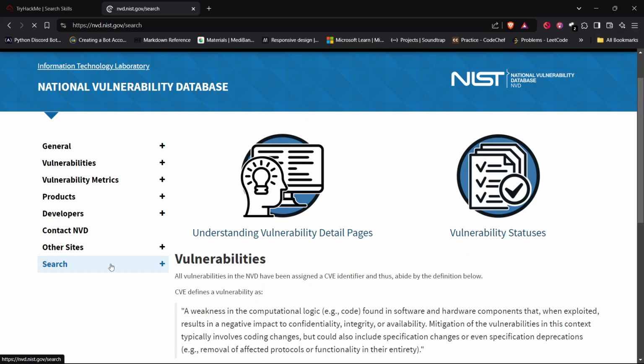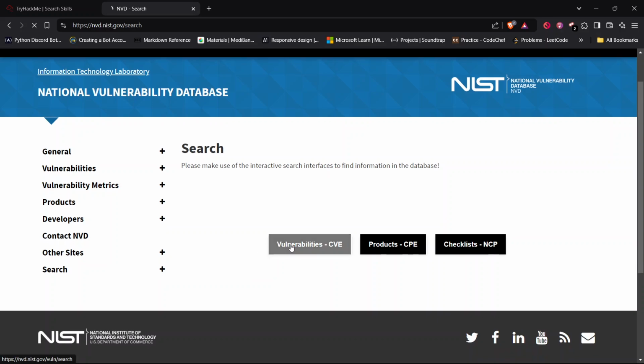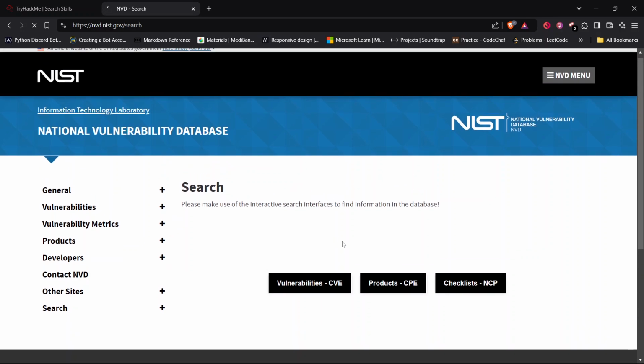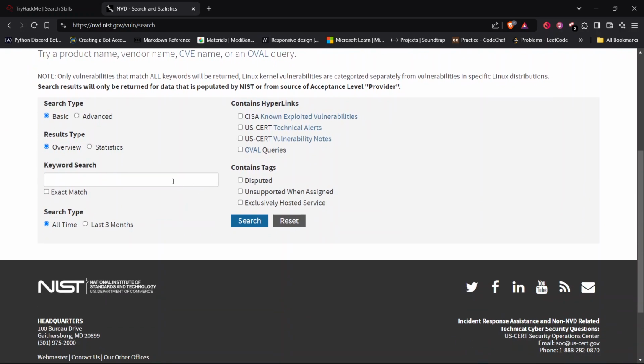Oh yeah, search is here. Let's go into the CVE section. Now we are going to search.